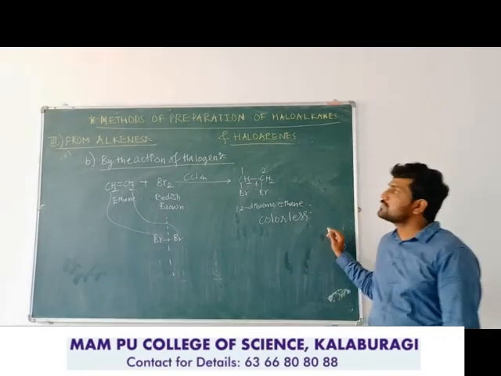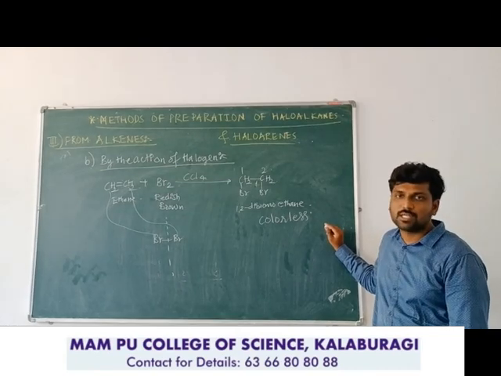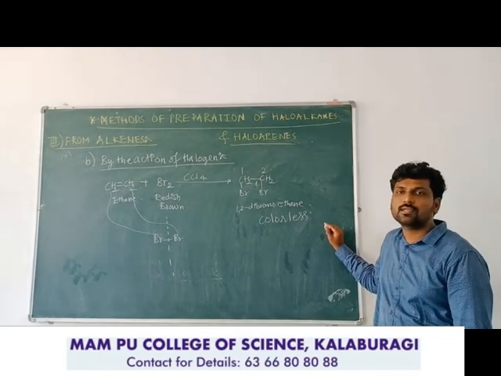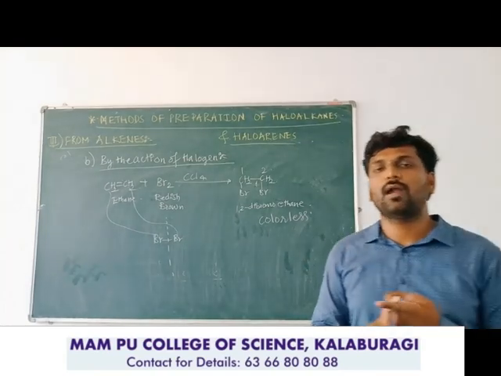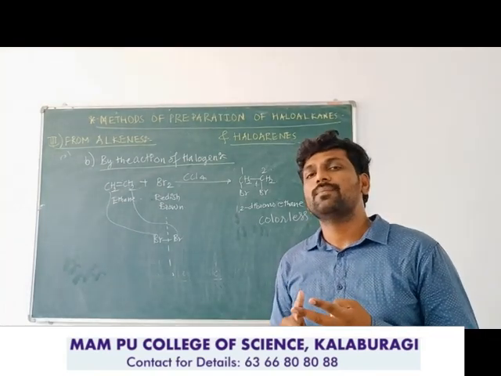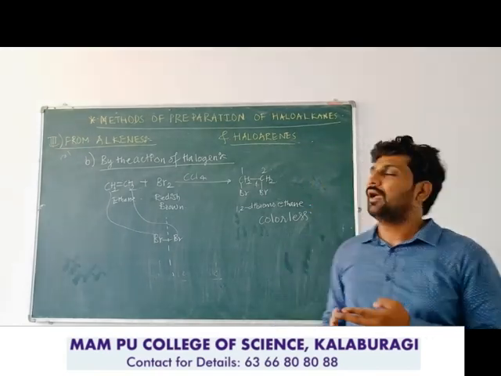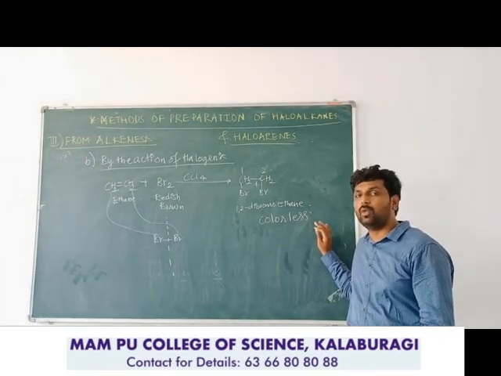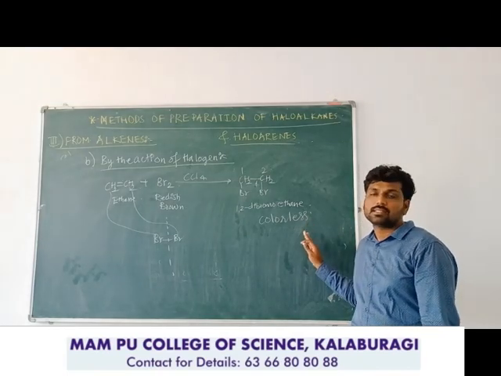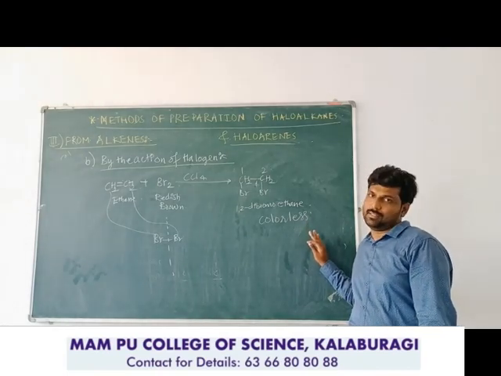Okay, so this ends the two reactions, that is, methods of preparation of haloalkanes from alkene: the first one, A, by the action of hydrogen halide, and B, by the action of halogen. Here in the first we get monohaloalkanes, and in the second one we get dihaloalkane.